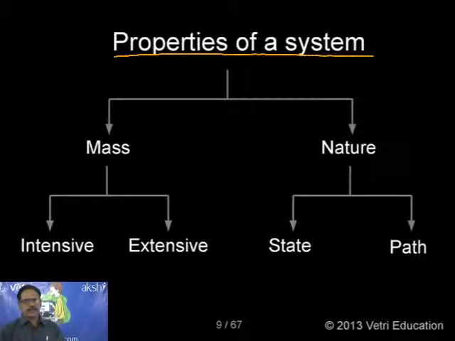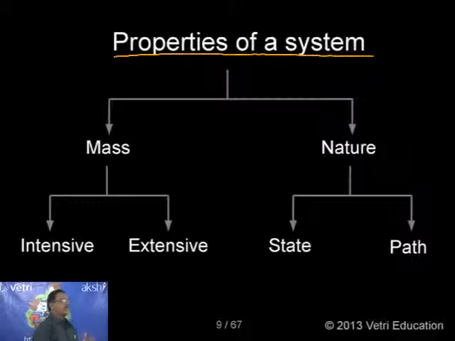What is a property? Suppose you take a gas. When you are taking a gas, normally we take it in a closed vessel. And when you are keeping it in a closed vessel, we have to specify the state. What is the volume? What is the pressure it has? And what is the temperature it has? So the state of a system we can specify by the property variables. We call these properties of a system. It may be temperature, it may be pressure, it may be anything. So the state of a system can be changed by changing any one of the properties.